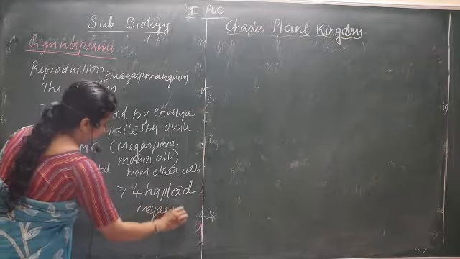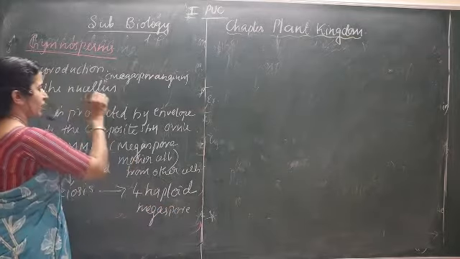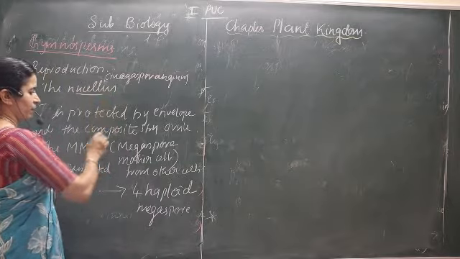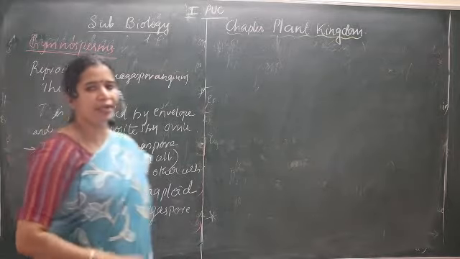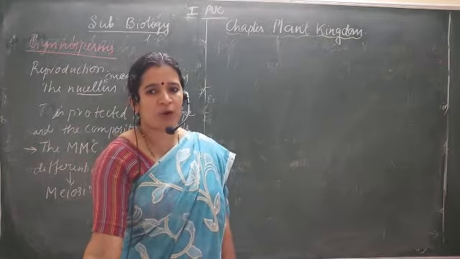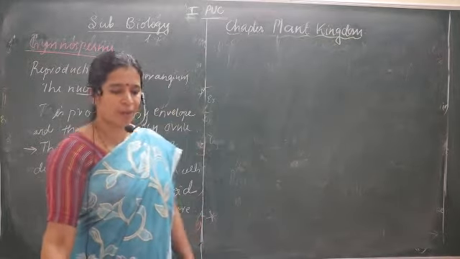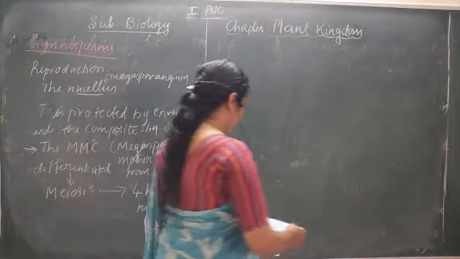Understood? The megaspore mother cell found in this nucellus is part of the inside of the ovule. Here that megaspore mother cell undergoes meiosis and produces four haploid megaspores.